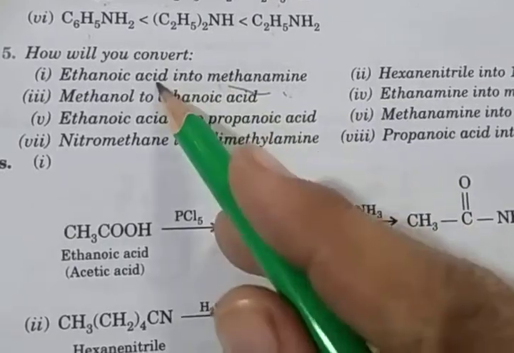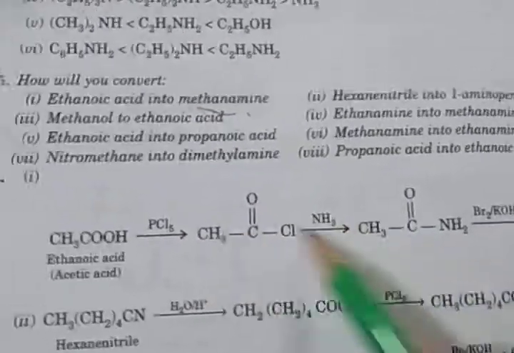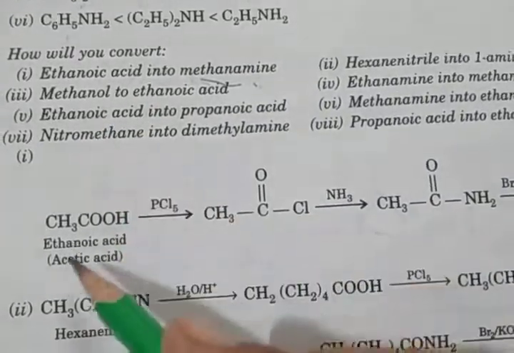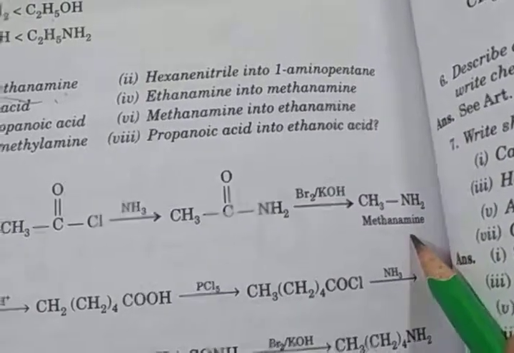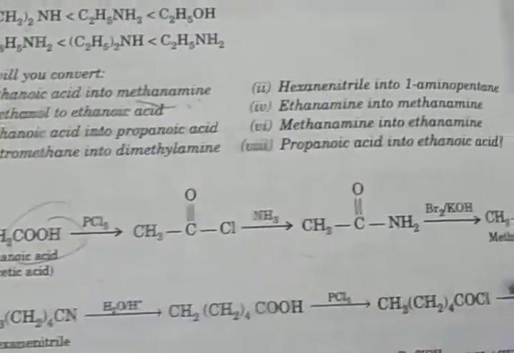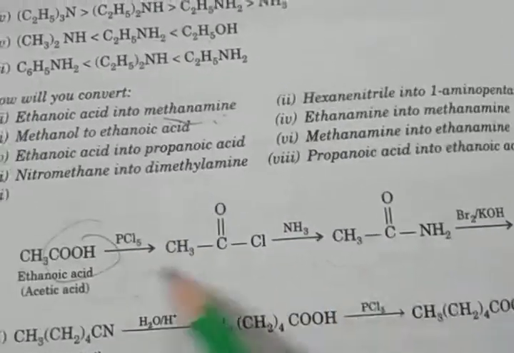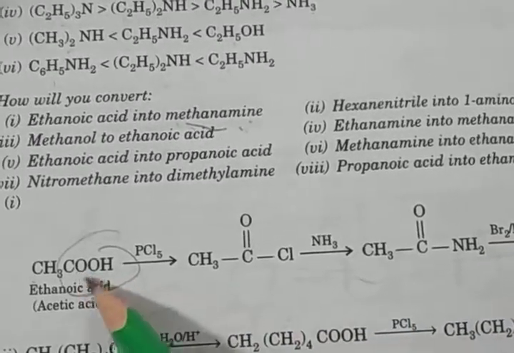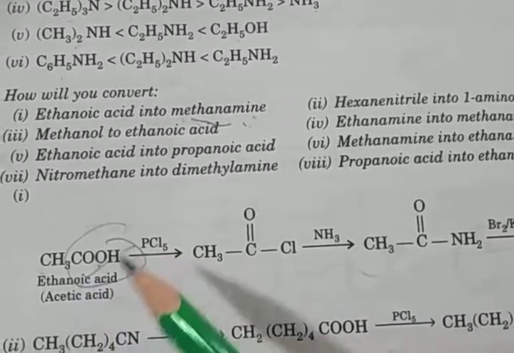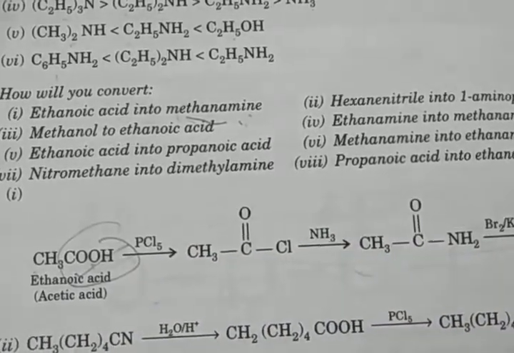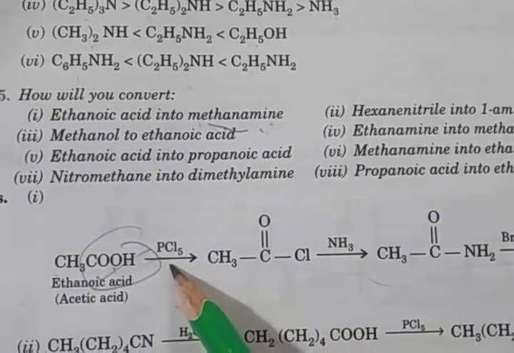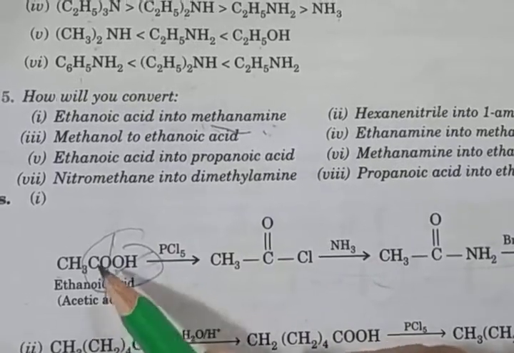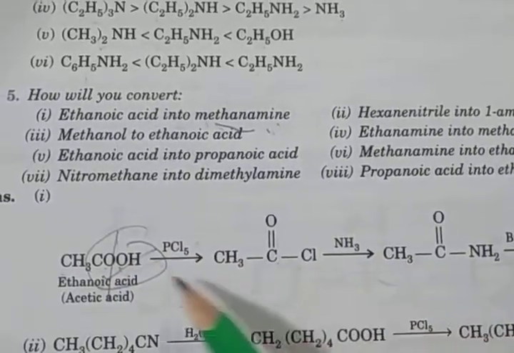First you learn which type and how many reactions the conversion needs. The conversion is possible from ethanoic acid, CH3COOH, and in the last product you see CH3NH2, methanamine. So the first compound has a COOH group and the last product has an NH2 group, so the acid group is replaced by the amine. How many steps do you follow? We have to remove this group, but how is it possible? We have to see which reaction is possible experimentally. Clear? So the acid reacts with PCl5, this bond breaks and CO attaches with Cl, giving COCl.